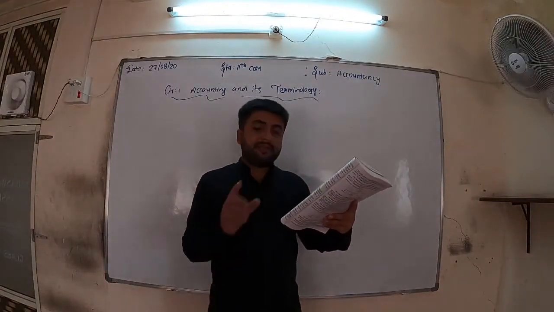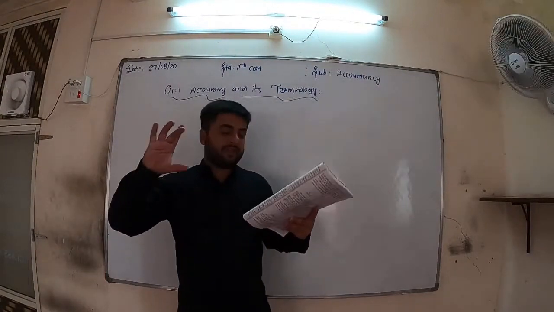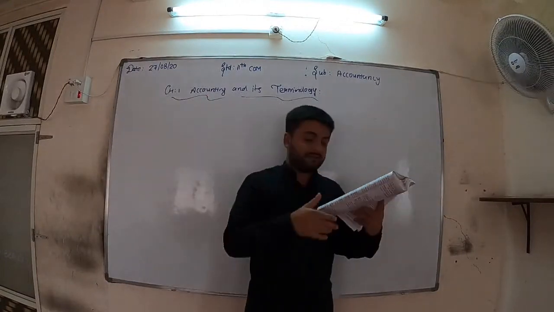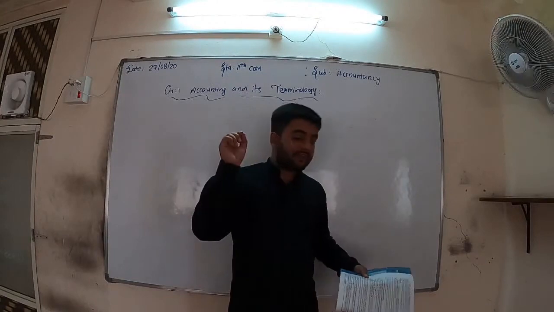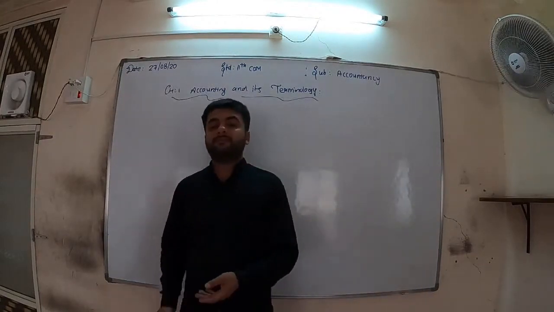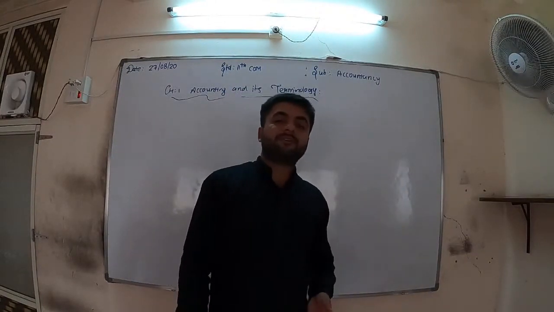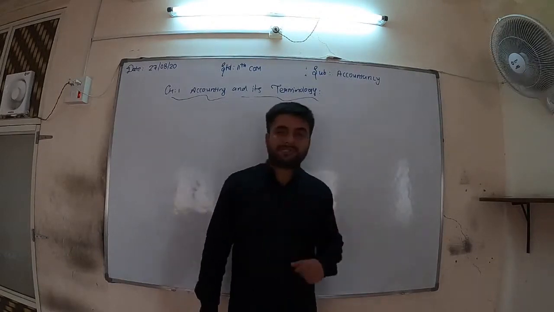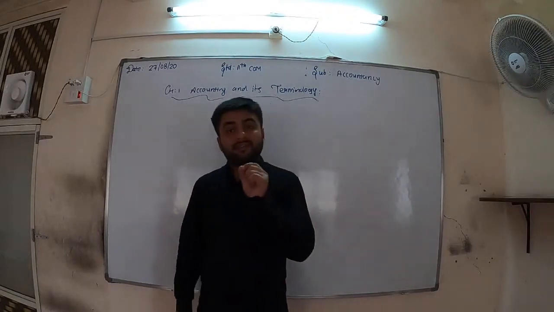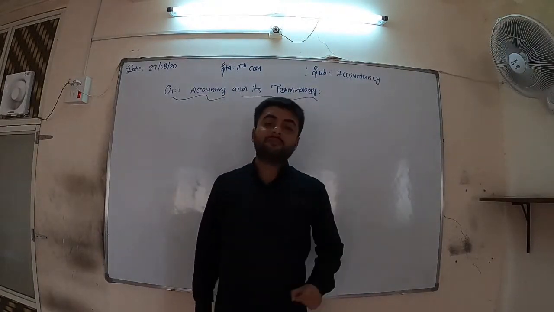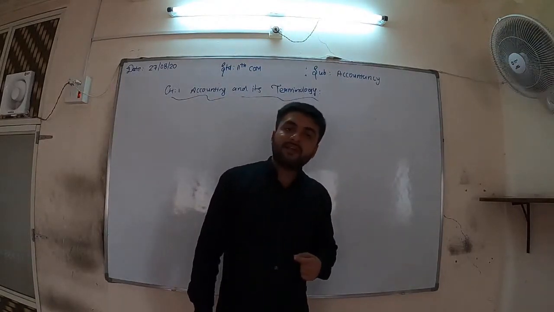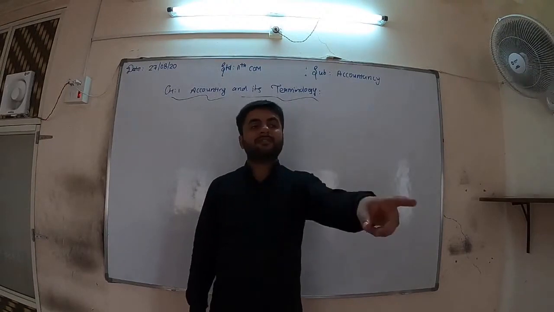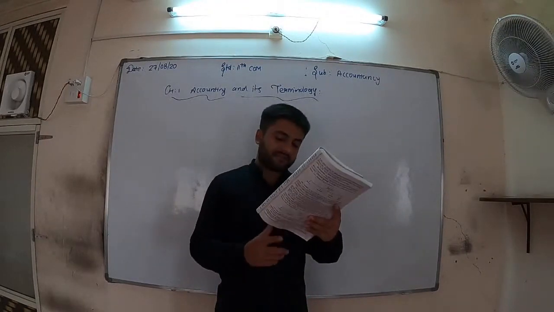Now same like debtors, we will also have bills receivable in point number 13. Bills receivable is a written document. It is a type of document or bill where there are two parties. One is the bill writer and one is the bill acceptor. This thing is very simple to understand. If you are going to a shop for purchasing anything, then the shopkeeper is the writer of the bill and you are the acceptor of the bill. That shopkeeper has written this bill. Now we are accepting that bill.